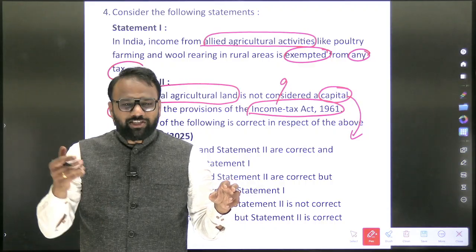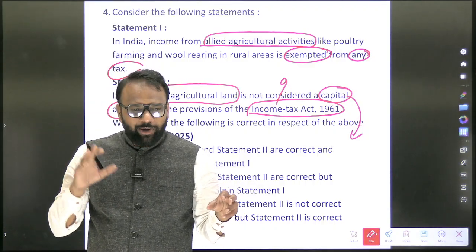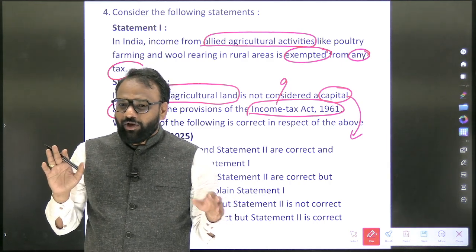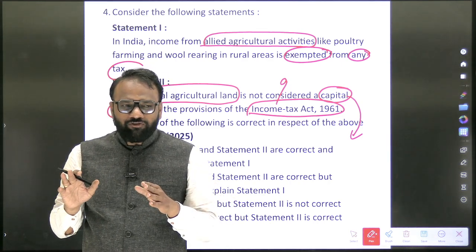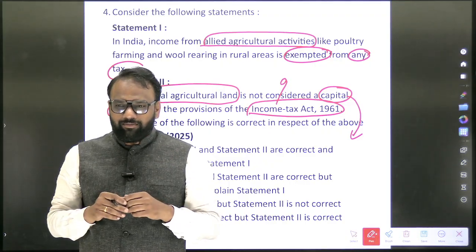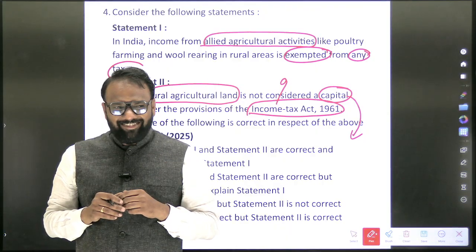Yes. When you purchase a car and you sell it, a second-hand car, whatever the profit you make, will you pay capital gains tax? No, it is not considered as a capital asset. Now in your house, for some kind of social ceremonies like marriage and all, you have purchased some jewelry. Will it be considered as a capital asset or not? Capital asset.